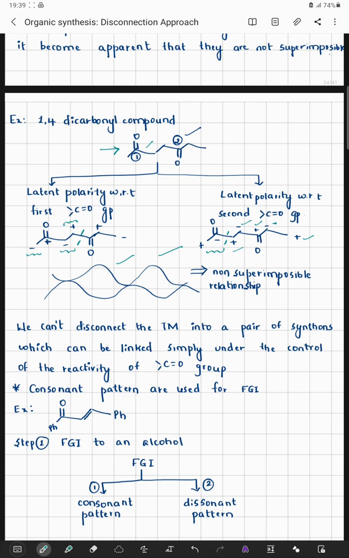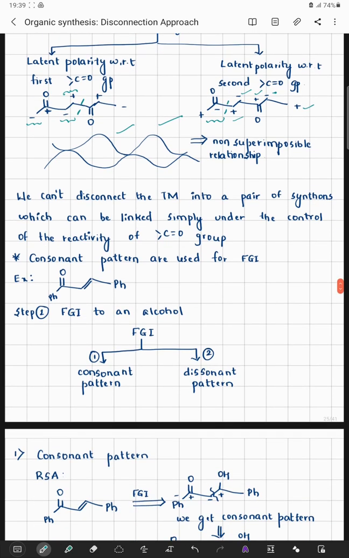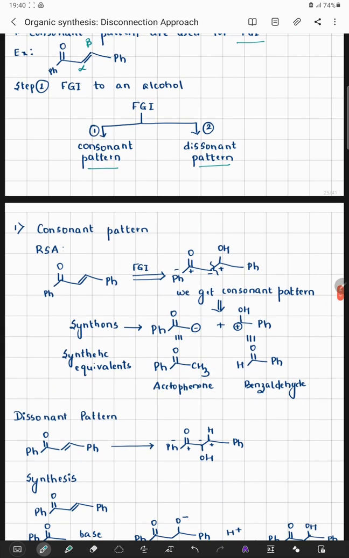Generally, consonant patterns are used for functional group interconversion. Generally the patterns that we try to follow would be functional group interconversions. Now, to understand the consonant pattern and dissonant pattern, we have to understand them in terms of an alpha beta unsaturated carbonyl compound. We can look at this under two strategies: functional group interconversions through a consonant pattern and through a dissonant pattern.